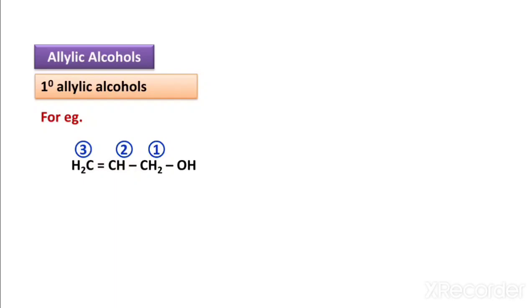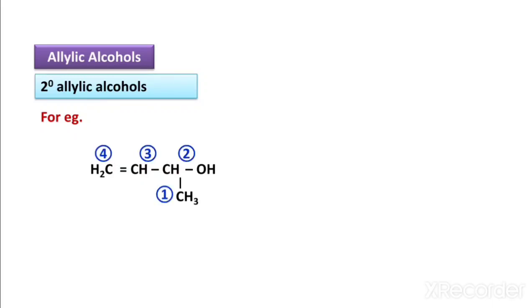If you start the numbering, we know that the numbering always starts from nearest to the hydroxyl group. Therefore, 1, 2, 3. Hence, the name of the compound is prop, because 3 carbon, 2-en, because at the 2 position there is a double bond, CH=CH2, prop-2-en-1-ol.